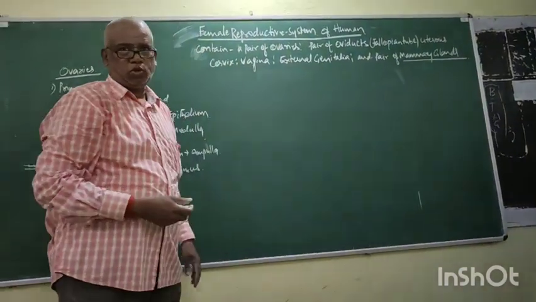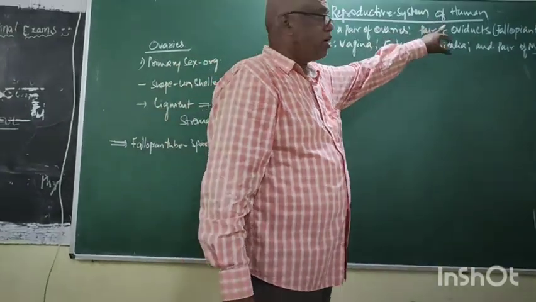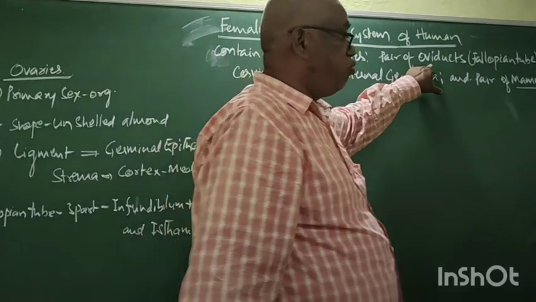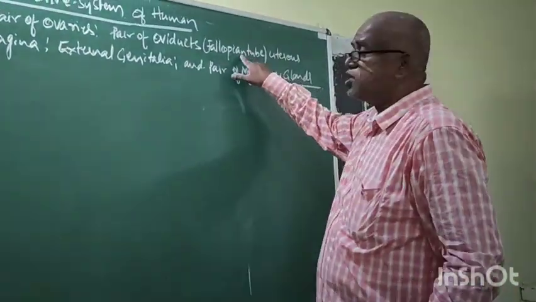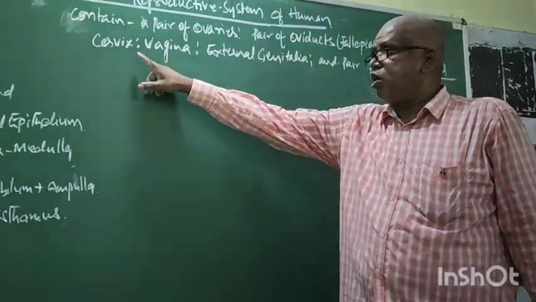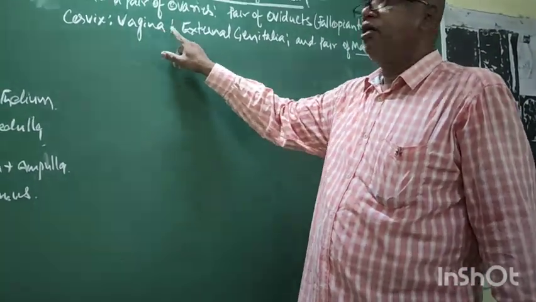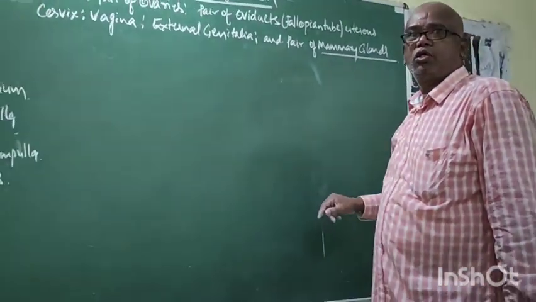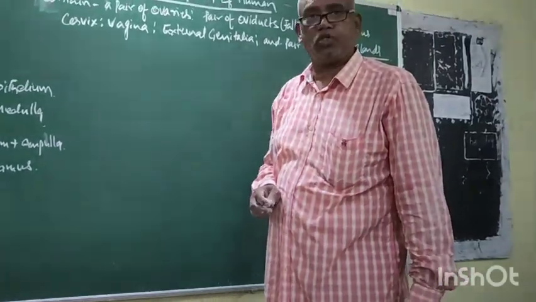The female reproductive system of human beings contains a pair of ovaries, a pair of oviducts, which are called fallopian tubes, a single uterus, cervix, vagina, external genitalia, and a pair of mammary glands. These organs together form the reproductive system.